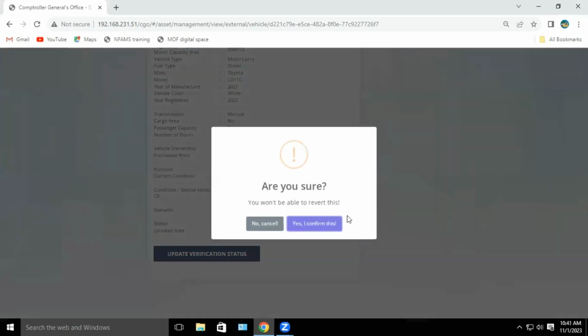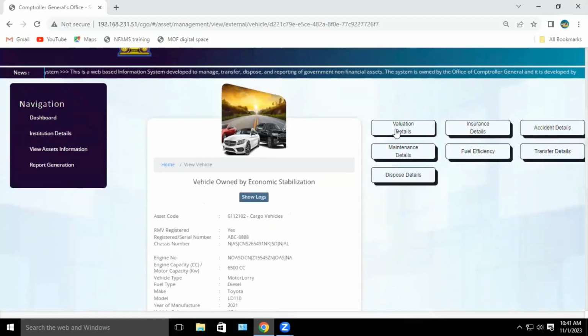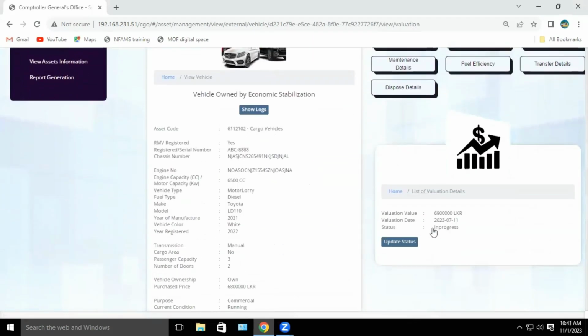Then you can see this familiar message, "Are you sure?" Then if you are sure that your verification is correct, then click "Yes, I confirm this." Then you can see that valuation details like this. Check whether this valuation information is correct and then click the update status button.